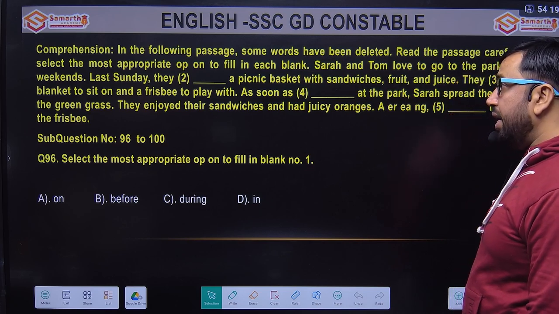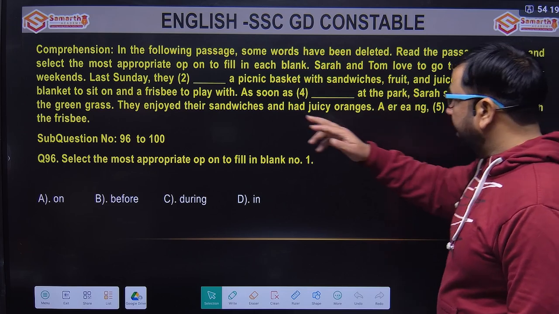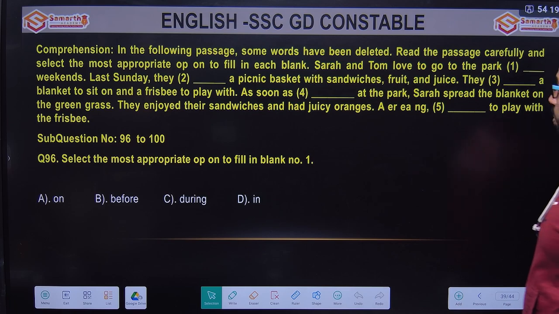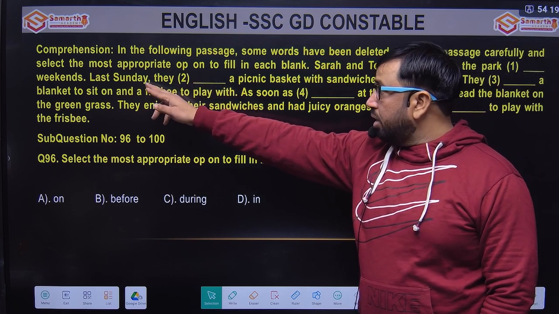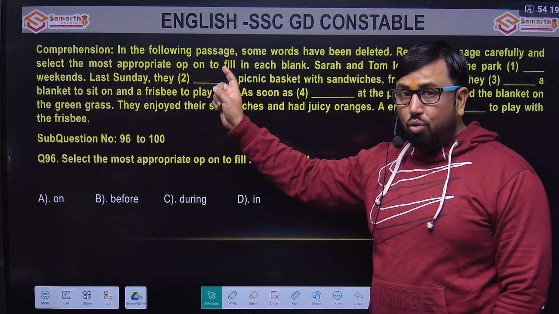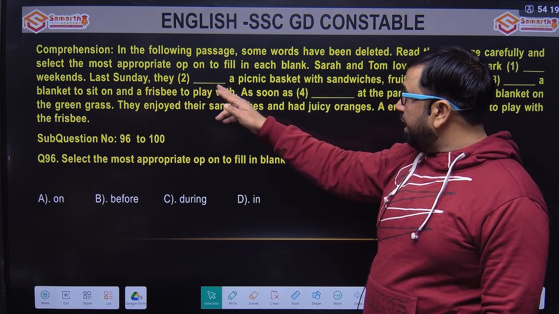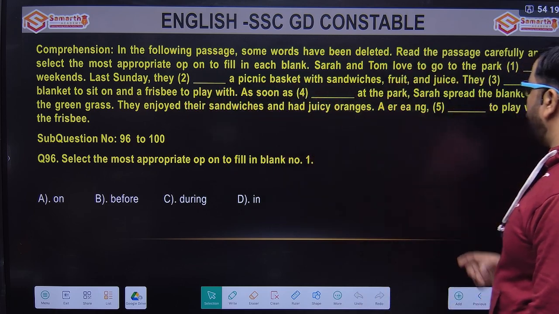Last Sunday, they dash a picnic basket with sandwiches, fruit and juice. तो देखो पास में चले गए नो. Last Sunday. So I am sure इतने कोई ना कोई second form ही आएगी. First form वाला नहीं आ सकता या future नहीं कुछ आएगा. ठीक है. So last Sunday they dash a picnic basket with sandwiches, fruit and juice.